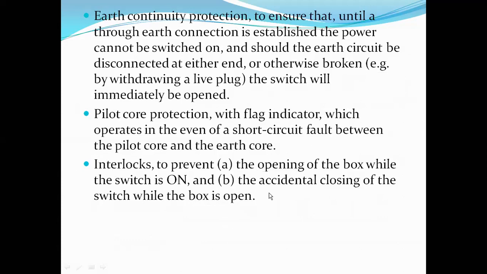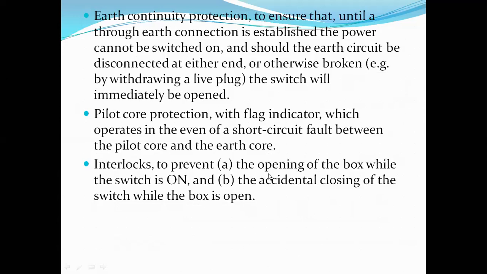Interlocks. Why is the interlocking between the upper compartment and lower compartment provided? This is another safety feature. You should not open the lower compartment while keeping the drill panel in the on position. The interlocking is provided in such a way that only when you keep the 3-pole switch in the off position can we open the lower compartment.